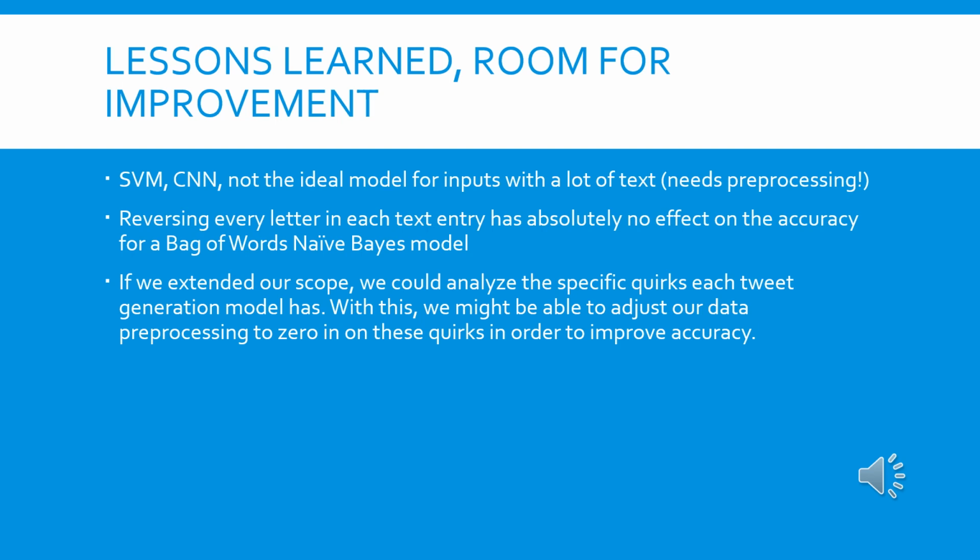We did expect that reversing the words would have no effect, but we did expect a small effect, at least, from reversing each character in the text entries. So for the room for improvement, if we extended our scope, we could analyze the specific quirks that each tweet generation method has, and with that analysis, we might have been able to adjust our data preprocessing to dig into those quirks and exploit them in order to improve the classifier accuracy. But that's outside of the scope and would require a lot more time.